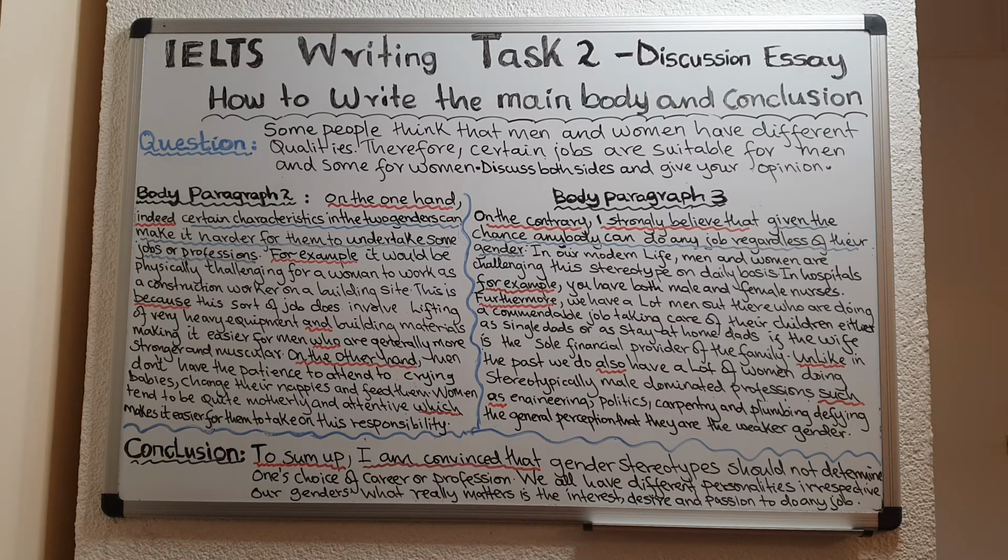And that is the fact that I believe that given the chance, anybody can do any job. It doesn't matter what gender you are, regardless of their gender. Okay? And then after that, I have to give the examiner points to support my opinion.